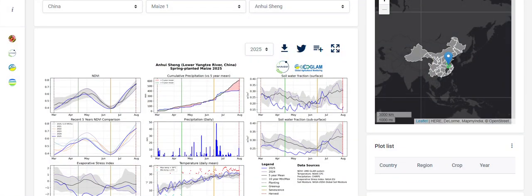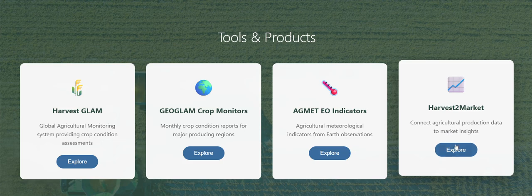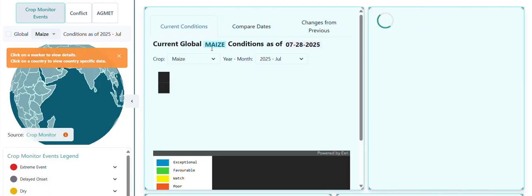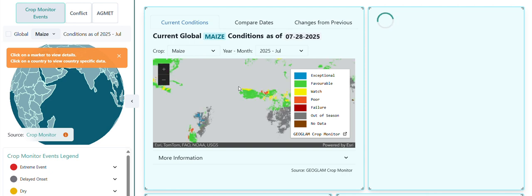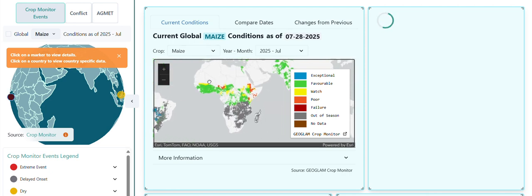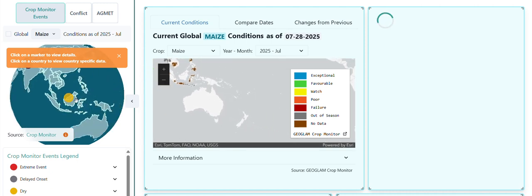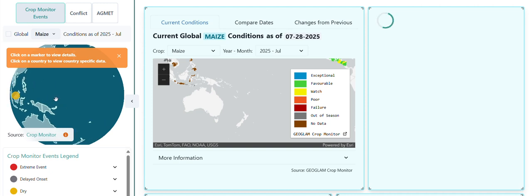Now let's go for the last section, which is Harvest to Market. This connects agricultural data to market insights, and here we can see the current global condition, and according to that we can decide what crop we are supposed to sow and how much money we will be earning. Now this has not been built by us, this has already been built by NASA, and we are directly importing this